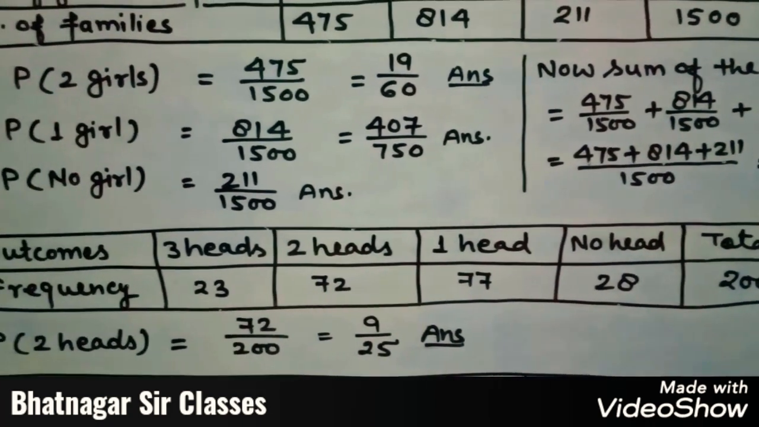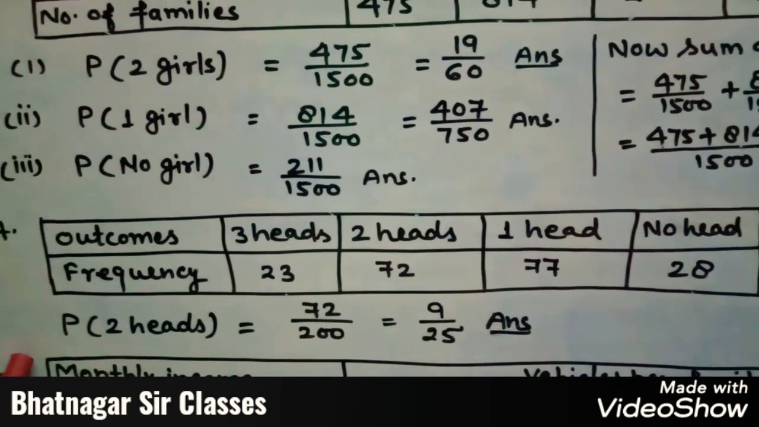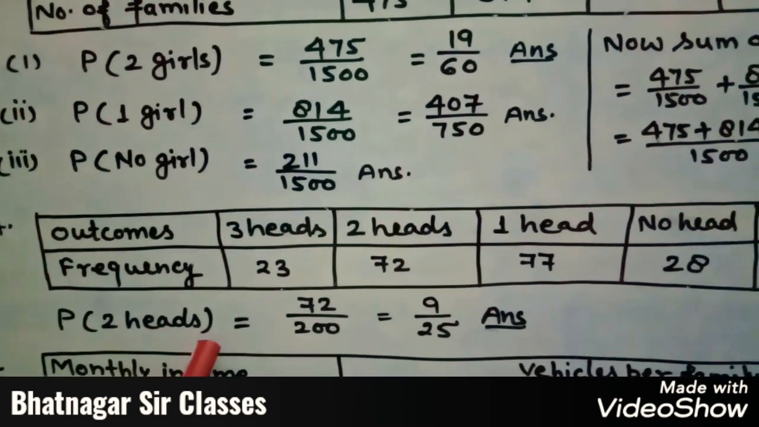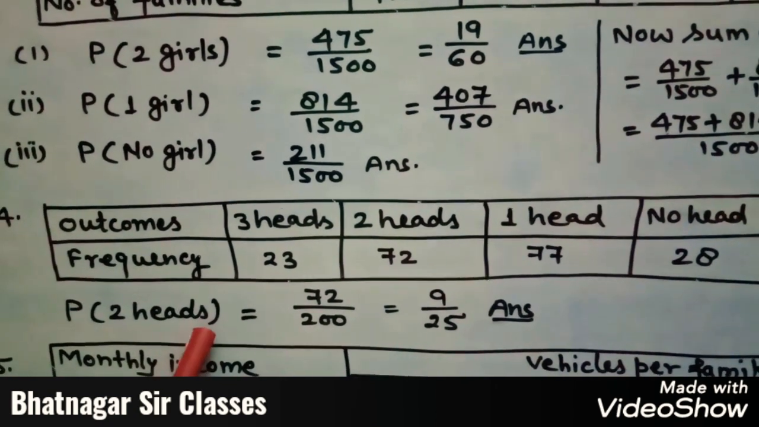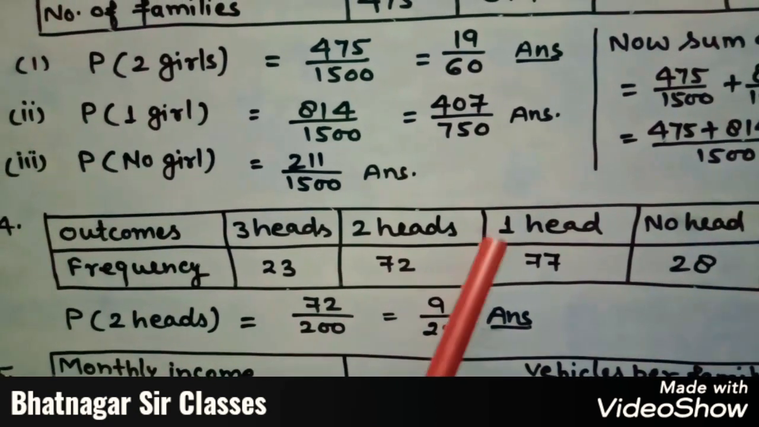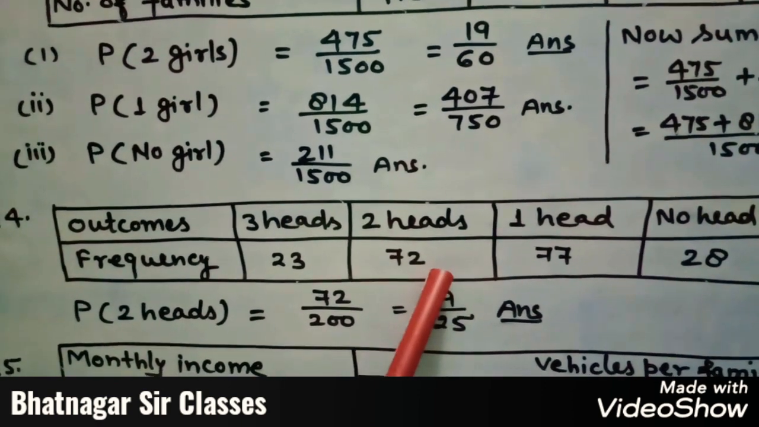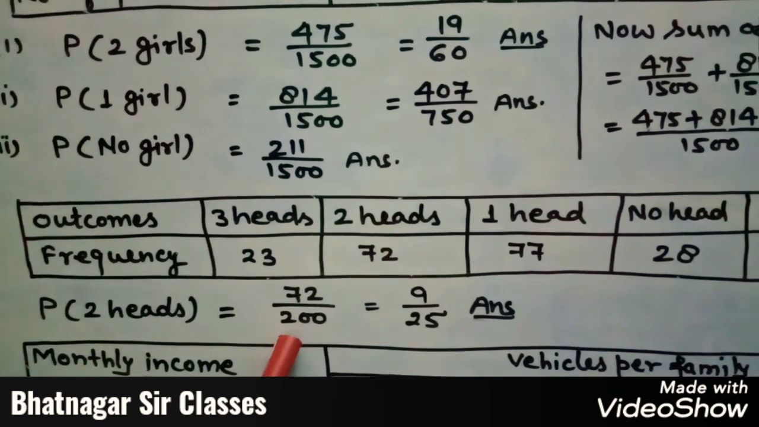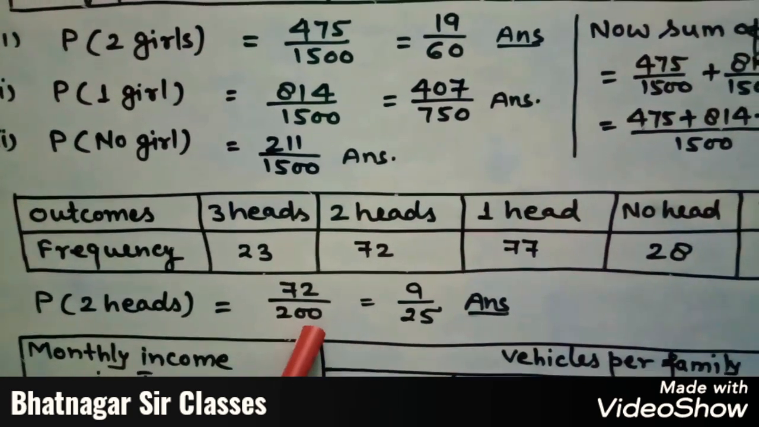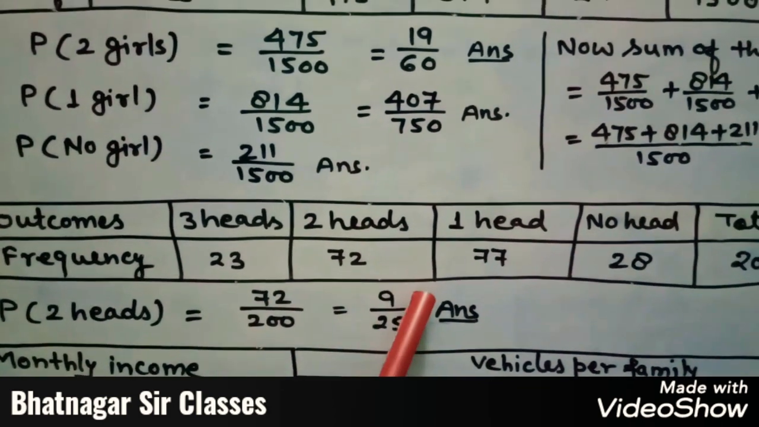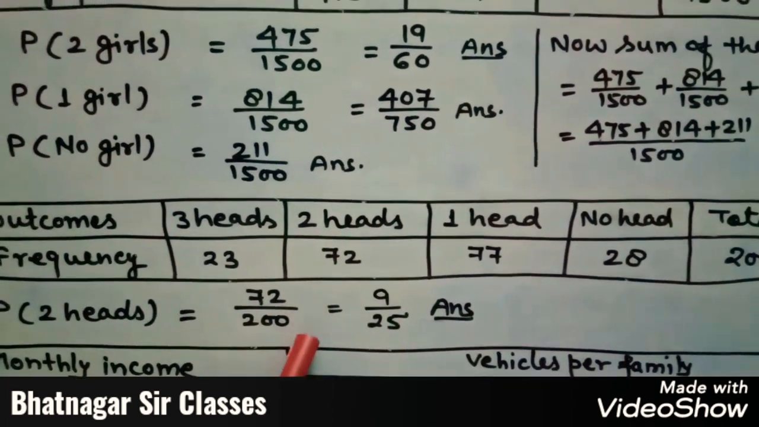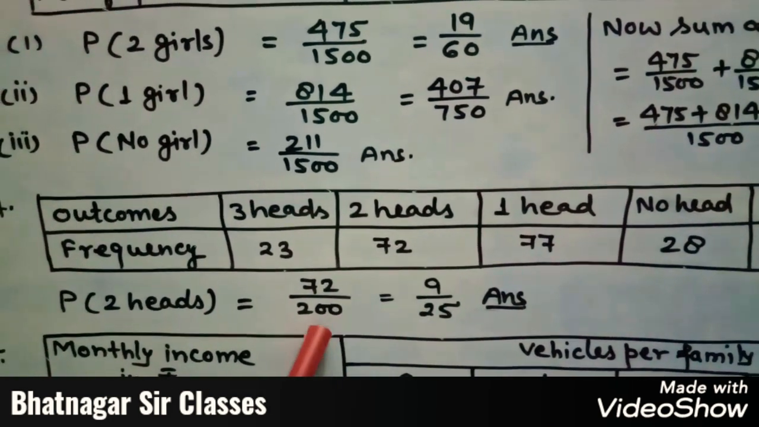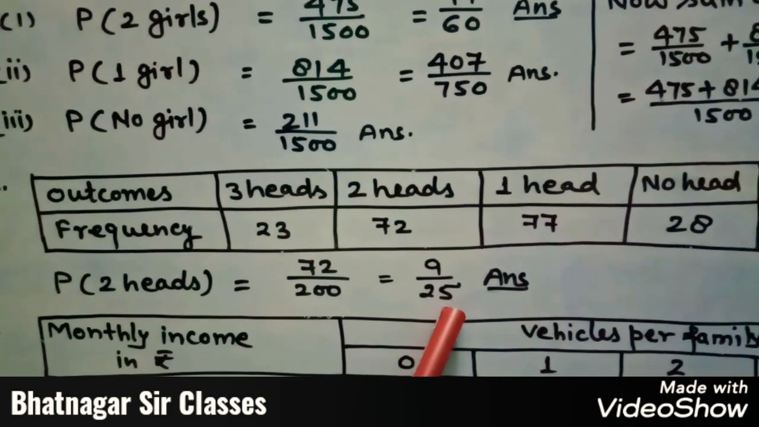So the question is to find the probability of 2 heads coming up. So probability of 2 heads. First of all we have to check how many favorable chances. So 2 head chances are 72. So therefore 72 out of 200, it means 72 upon 200. When you cancel it, you will get 9 upon 25. So you can cancel it by 8. So 8 nines are 72, and when you divide 200 by 8, you will get 25.